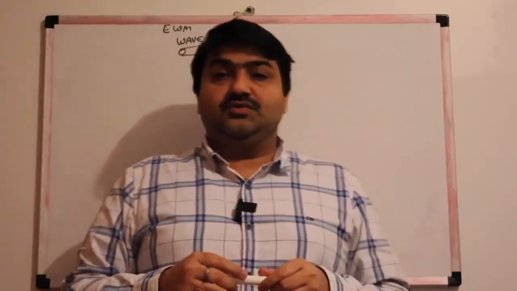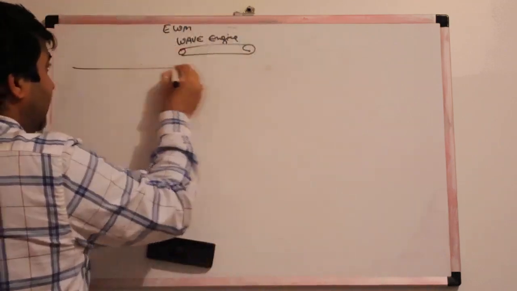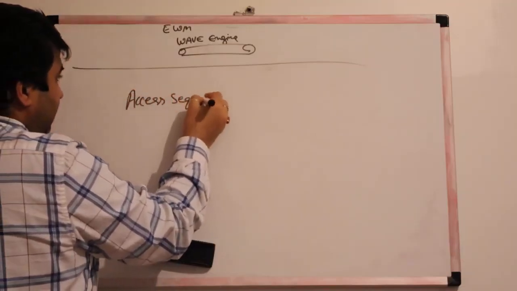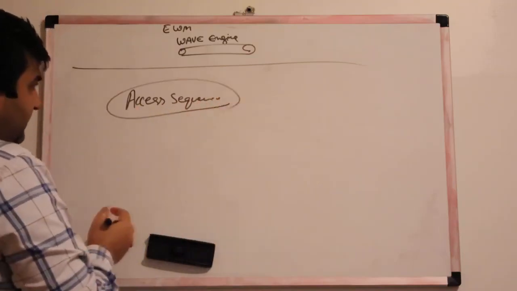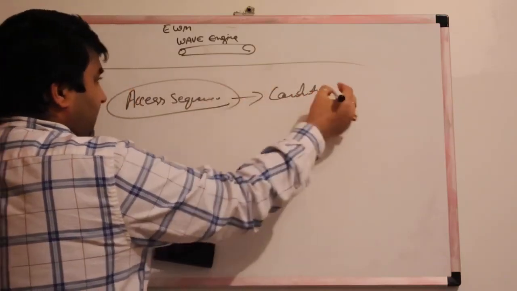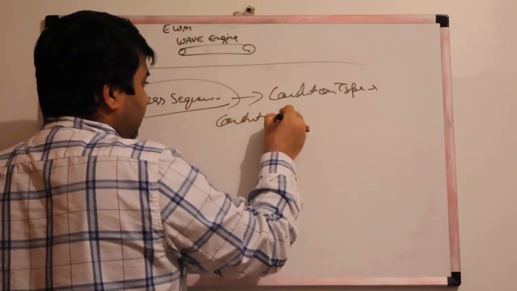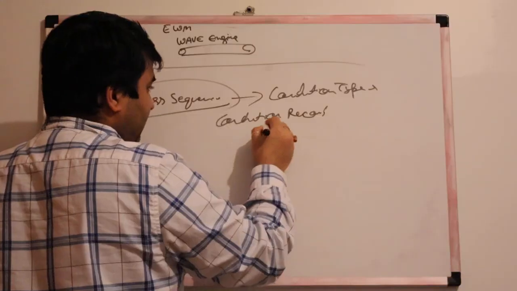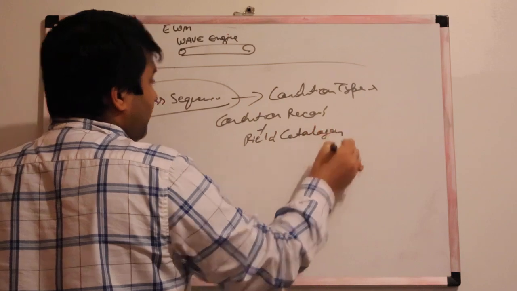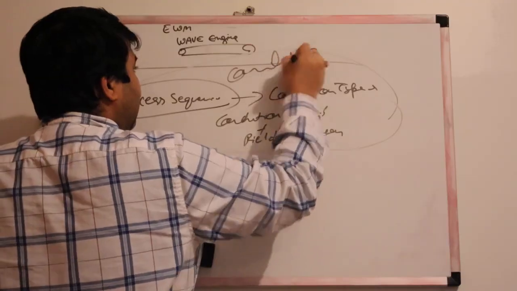Like warehouse order, warehouse process type, warehouse task, these work together. Now I'm going to show you about the access sequence. Access sequence is an engine to trigger the process in which sequence. Then we have condition type, I will tell you about condition type. We have the condition records, and plus we have the field catalog. We configure the fields. So this comes under the condition technique.